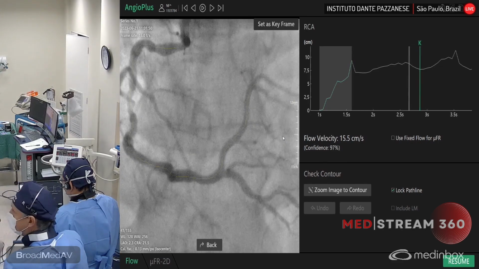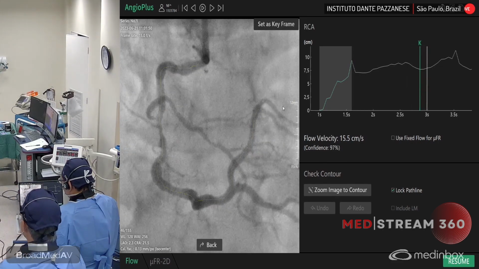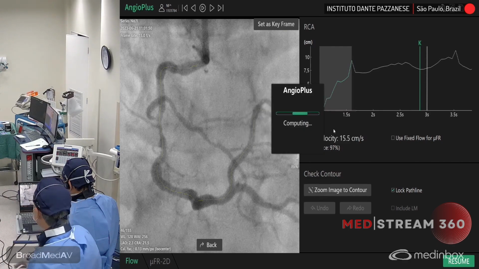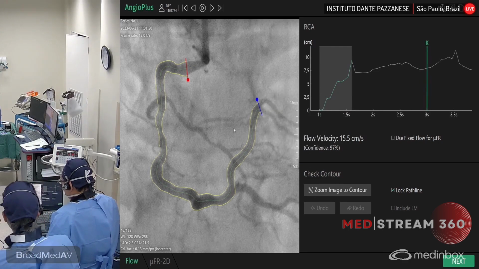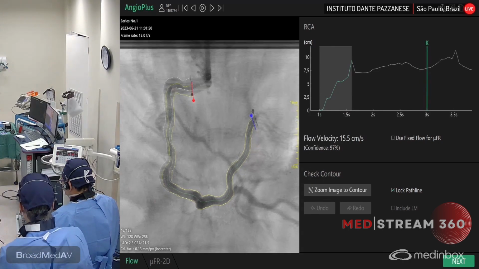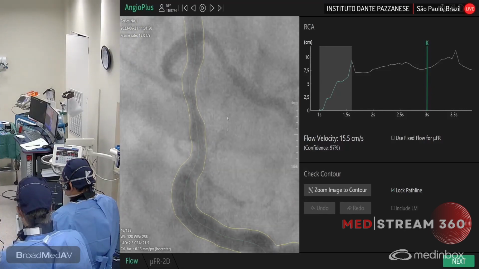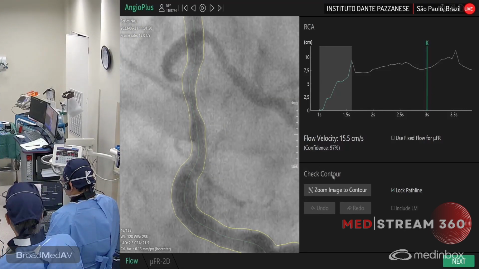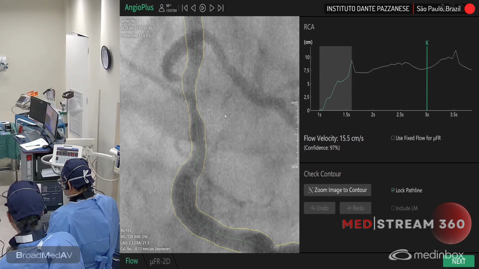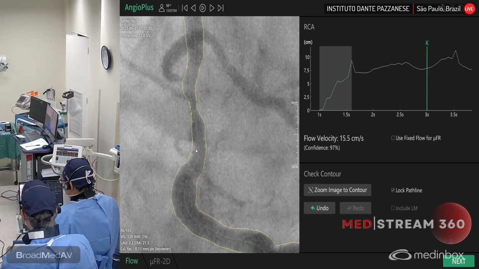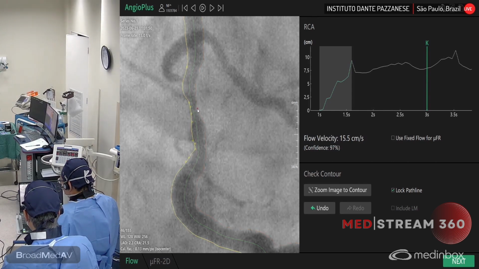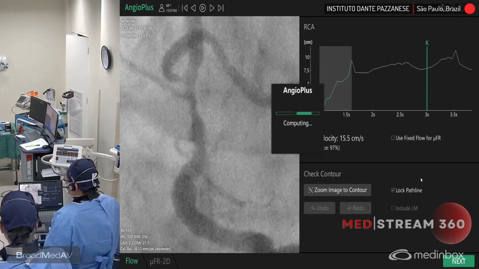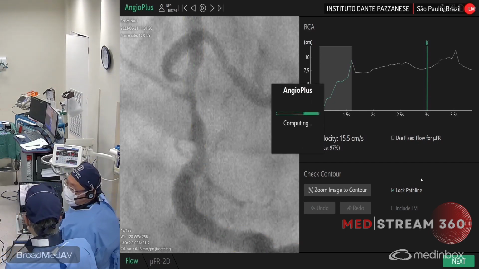You just have to select the segments, the proximal and the distal points, and then you will already have that automated selection. So the automated red and blue detection. Exactly. And this automated detection already recognizes the trace of the vessel, doing the contour of the vessel here. The machine did that automatically, but I'm just correcting something here, so just to be more precise. And it will do the measurement, so it's automatic.